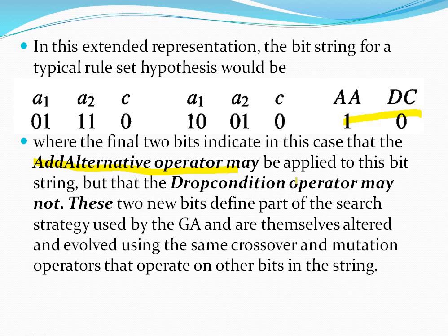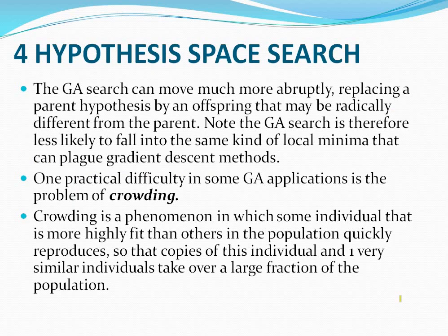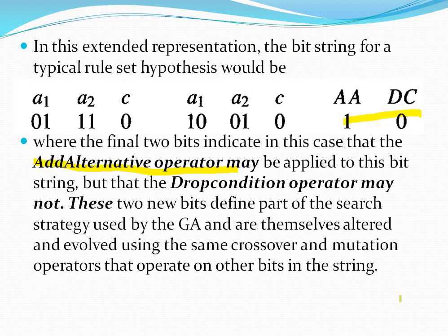Genetic operators are already there: the crossover operator and the mutation operator. The extensions to those are the add alternative and drop condition operators. Add alternative means randomly choosing one bit and replacing it with 1, and drop condition operator means replacing all the bits in the string with 1. So this is about the Gabel system, which is used in fitness and selection.